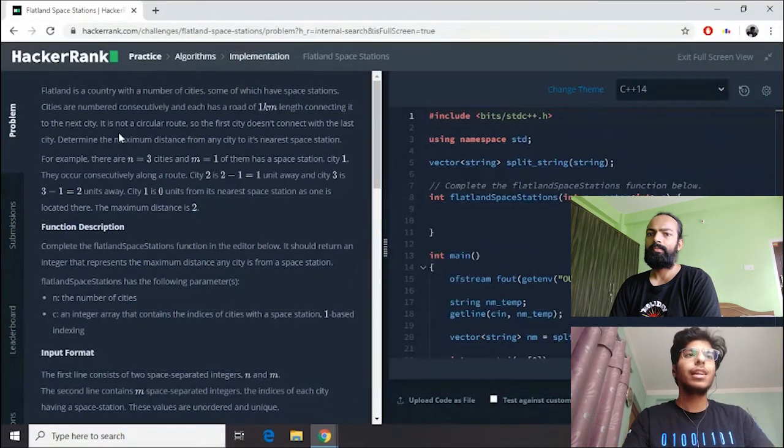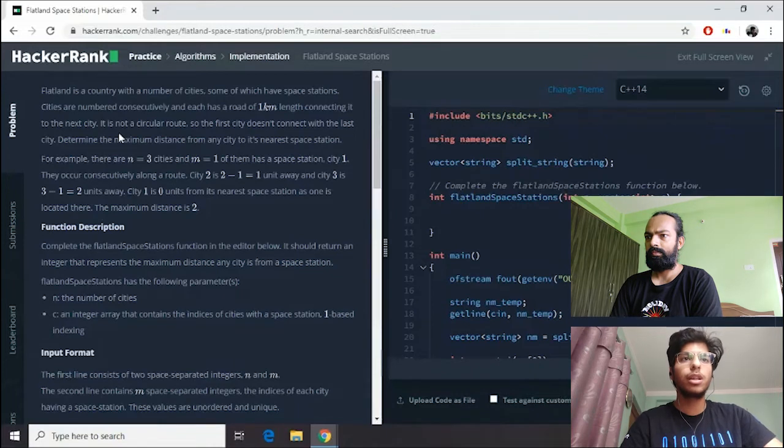Flatland is a country with a number of cities, some of which have space stations. Cities are numbered consecutively, and each has a road of 1 kilometer length connecting it to the next city. It is not a circular route, so the first city doesn't connect with the last city. Determine the maximum distance from any city to its nearest space station.